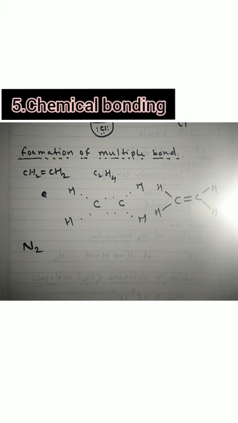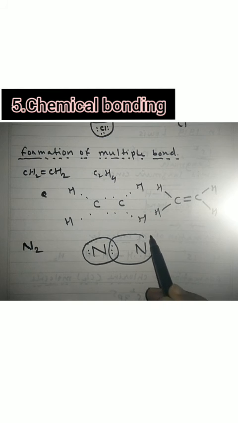Now I will write 2 nitrogen atoms: this nitrogen atom and this nitrogen atom. This nitrogen atom has 1, 2, 3 electrons in the outermost shell available for bonding and 2 electrons remain as a lone pair. For this nitrogen atom also, the same thing: 2 electrons are a lone pair and 3 electrons come together to form a bond.